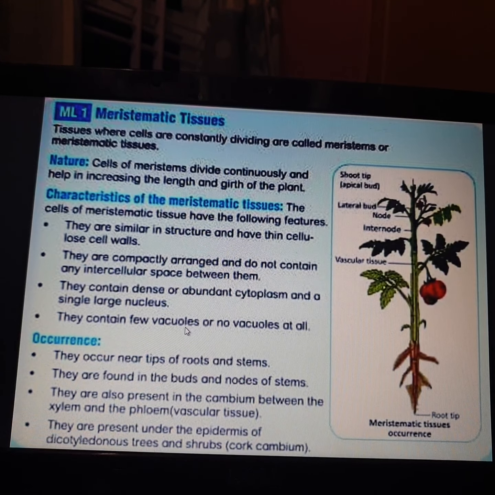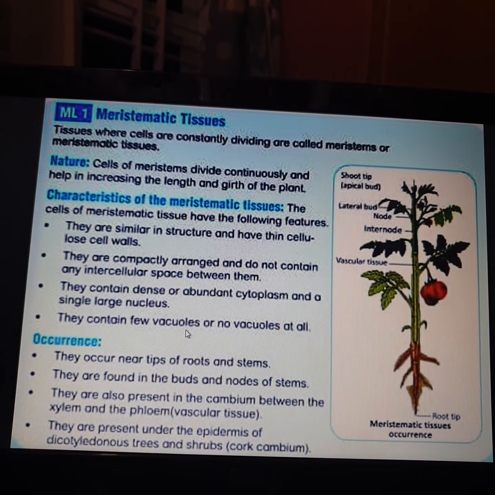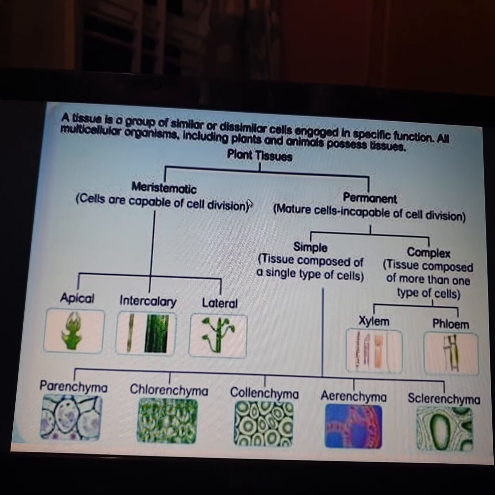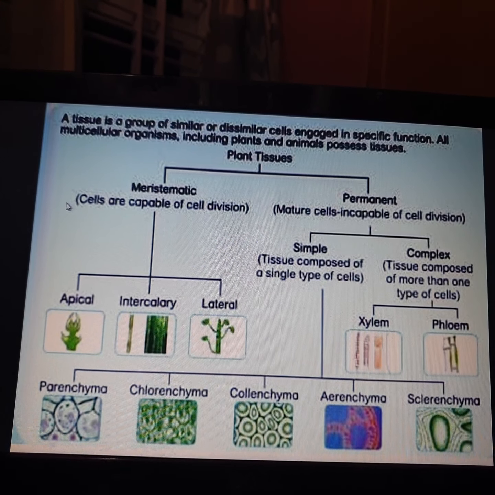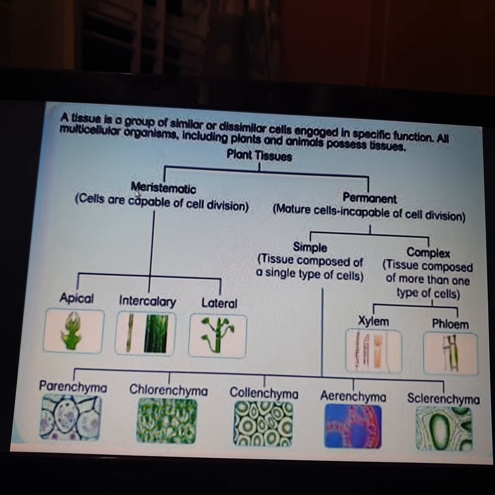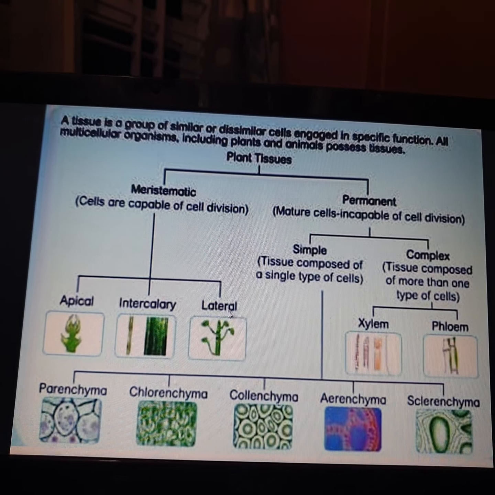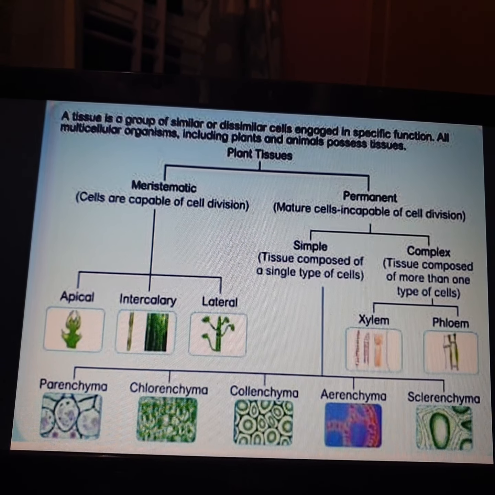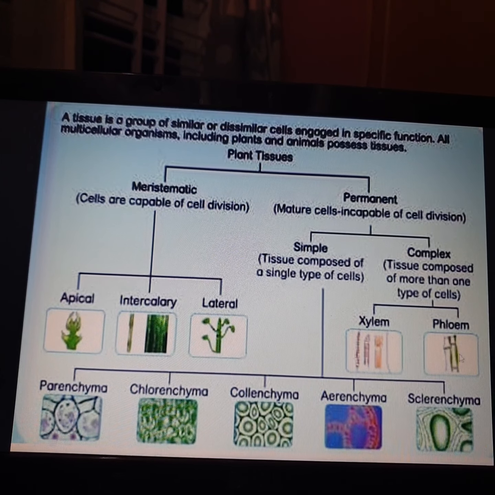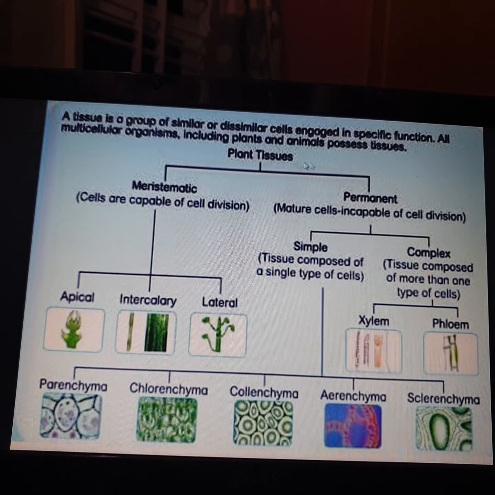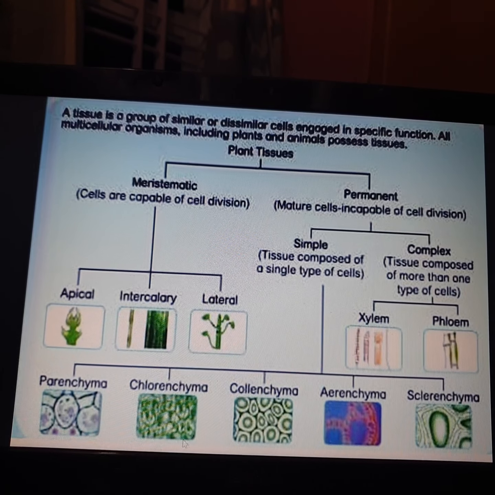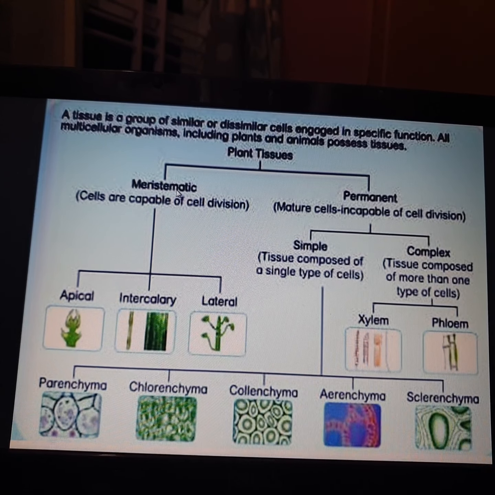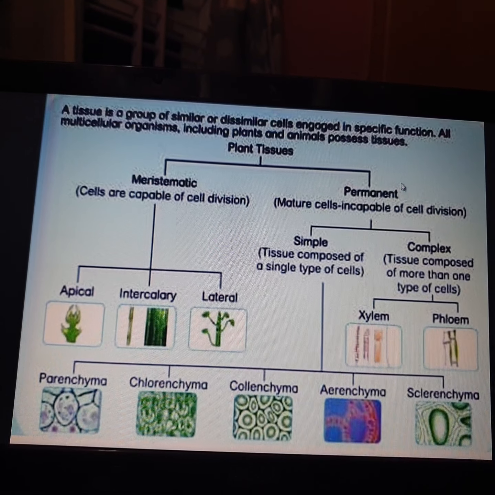Okay, so this is the first type of tissue we studied, that is meristematic tissue. In the next class, we shall study the classification of meristematic tissue. This is the only one part we have studied. In the next class we shall study that meristematic tissues are classified into three different categories, that is apical, intercalary and lateral. But you have to study this complete chart. If you study this complete chart, then 50% of the portions you will have covered. Why? Because we shall ask you questions like what is the classification of meristematic tissues, what is the classification of permanent tissues. So you must know all these things.